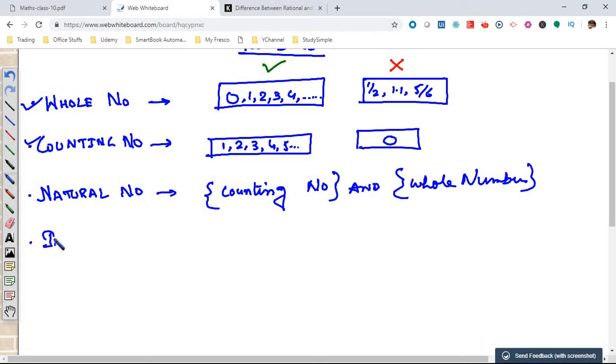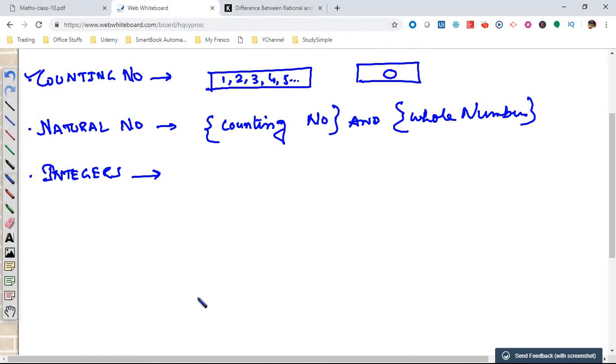The next term is very important, which is integers. I hope you have already heard this word integer many times, but this is a clear definition of integers. Integers are whole numbers, but they also include the negative values. But what don't they include? They don't include fractions. So in integers, no fraction is allowed. See, this can be an integer. Minus 3, 1, minus 3, 0 are all integers because they are whole numbers.